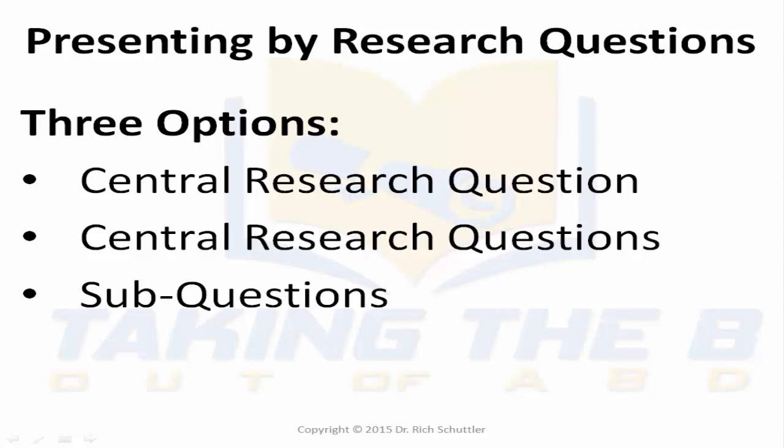If you have sub-questions, then the option of presenting your research question is based on if you have sub-questions for one or more than one central research question. Then you should have, for sure, aligned interview questions for each sub-question. Let's say, for example, you have one central research question and 3 sub-questions and 8 individual interview questions. Now, out of those 8 interview questions, they should each align to one of the sub-questions. And then, of course, all the sub-questions align to the central research question.